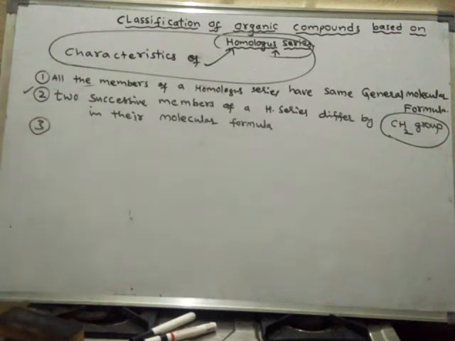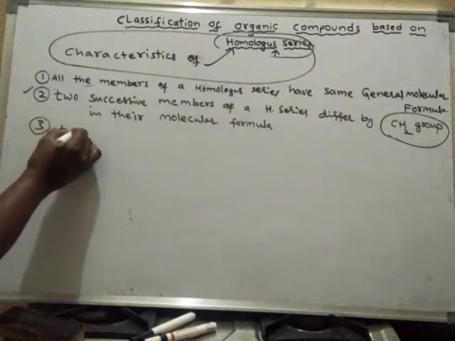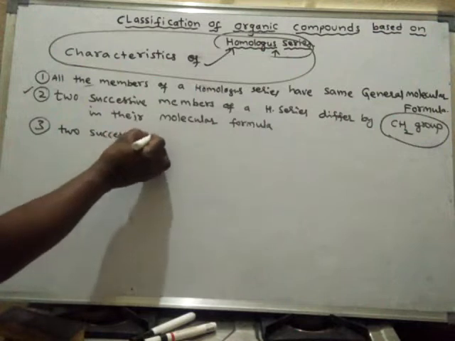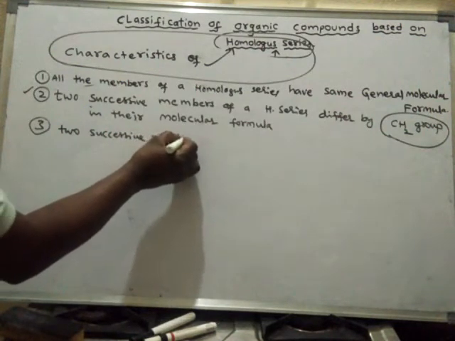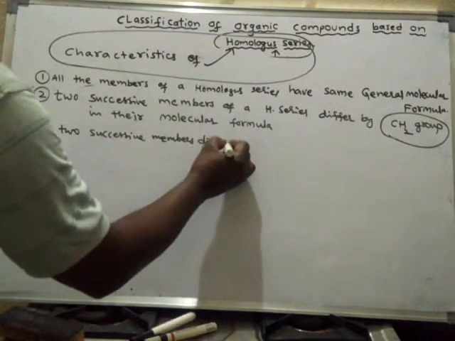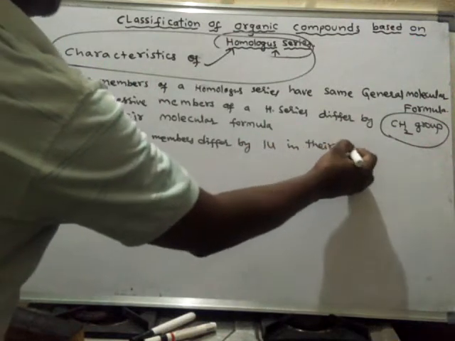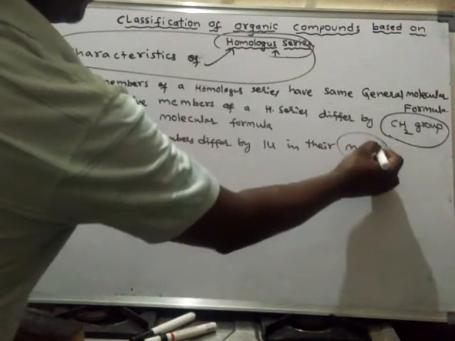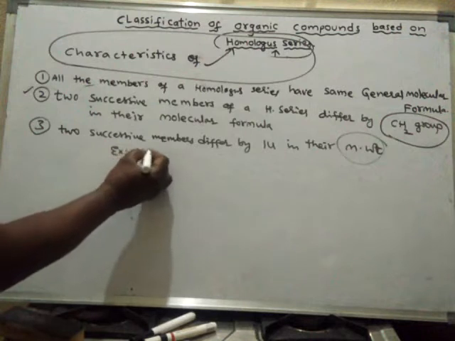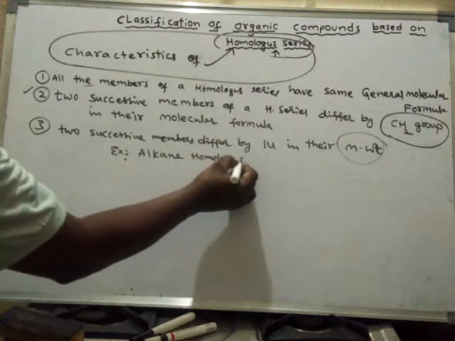Third characteristic of homologous series. Two successive members differ by 14 in their molecular weight. Example, the alkane homologous series.